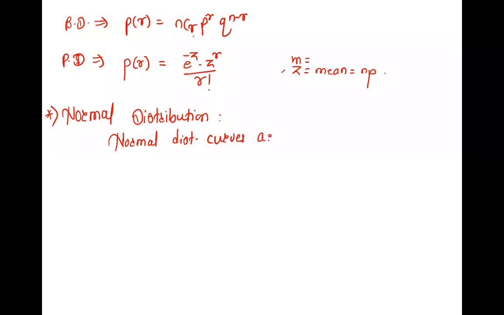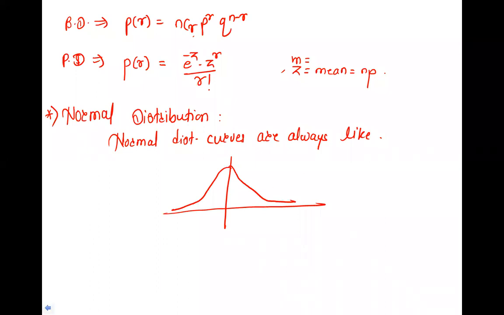Whenever it is given that a distribution is normal, the curve is always of this form. Symmetry is there on both sides.